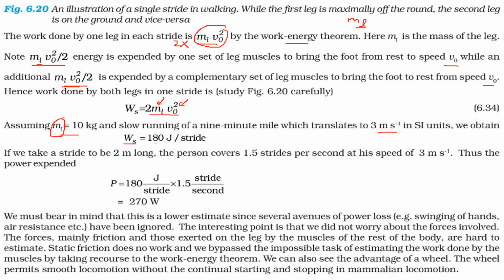Now if we take the stride to be around 2 meter long, you can take 1.5, and he covers say 1.5 strides per second, and speed is 3. So 180 joule per stride was the work done, and then 1.5 strides per second. If you multiply, the stride cancels, and this is joule per second, power. 180 into 1.5 is 270 watt. So this 270 watt is a lower estimate, because we have neglected various things. This is the lower estimate of the power expended in walking.